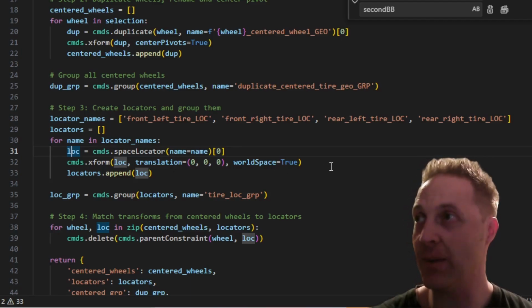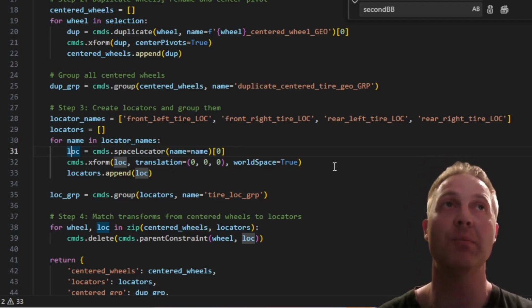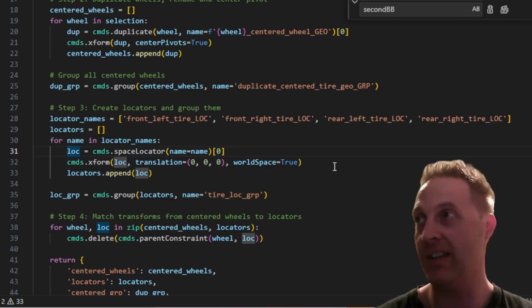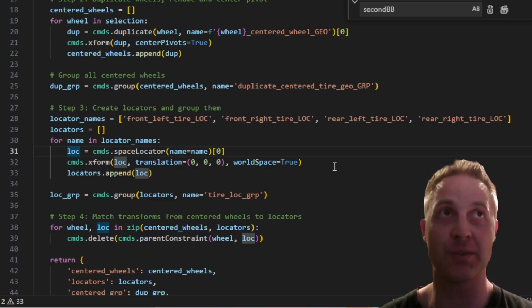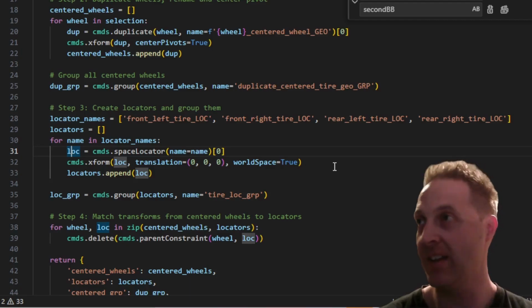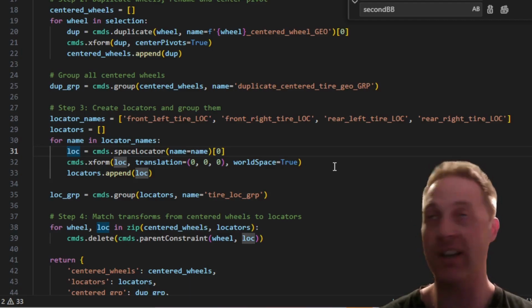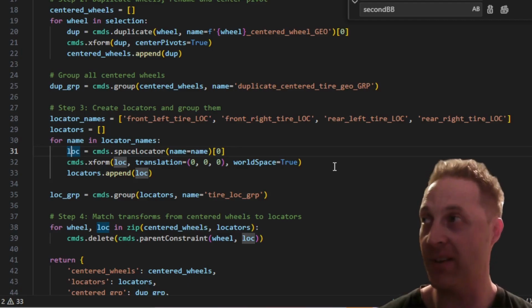So there's this thing about locators to keep in mind. If you make a locator at a specific point in space, then it's going to have a mismatch between where it appears in space and what its position is in the XYZ coordinate system. So what you have to actually do is create the locator, and then after it's created, move it into the proper position.